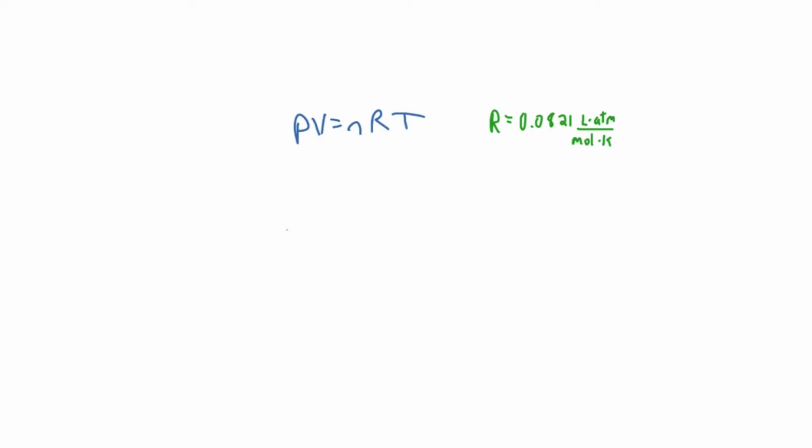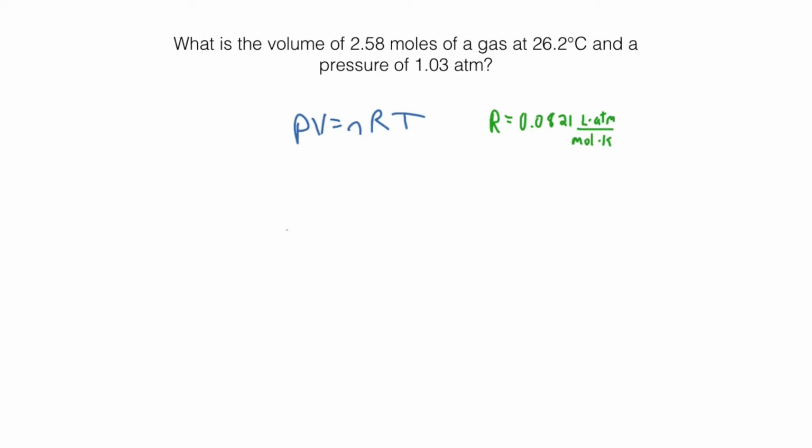The value of R that we commonly use is 0.0821 liter atmospheres per mole Kelvin. That means the volume's in liters, the pressure's in atmospheres, moles is obviously in moles, and temperature's in Kelvin. That is given on your equation sheet. We can do mathematical problems when we see a problem where the conditions of the gas are not changing. They're just asking about the gas at one condition.